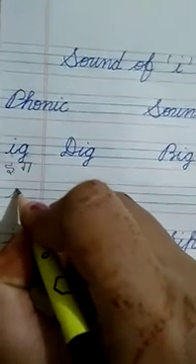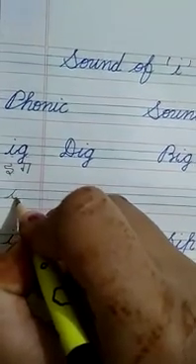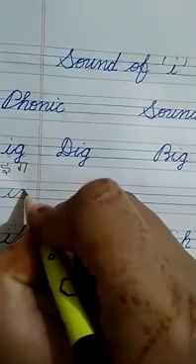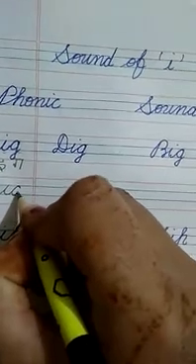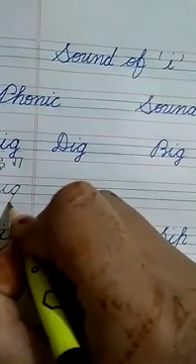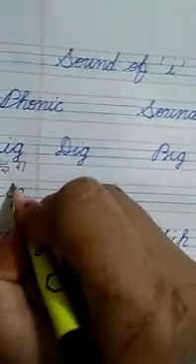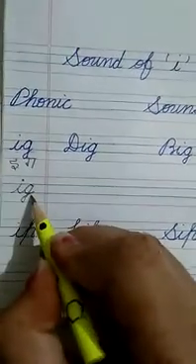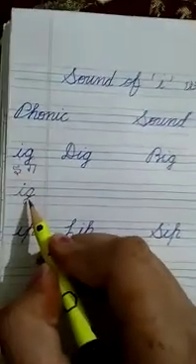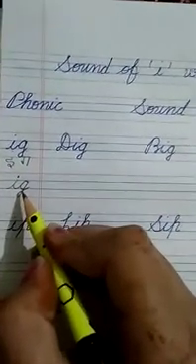Like this. Go slant, move back, turn, move back, turn, like this. Go up, go down, touch the fourth line and fold. After that make dot. Okay. Ig. Short sound.